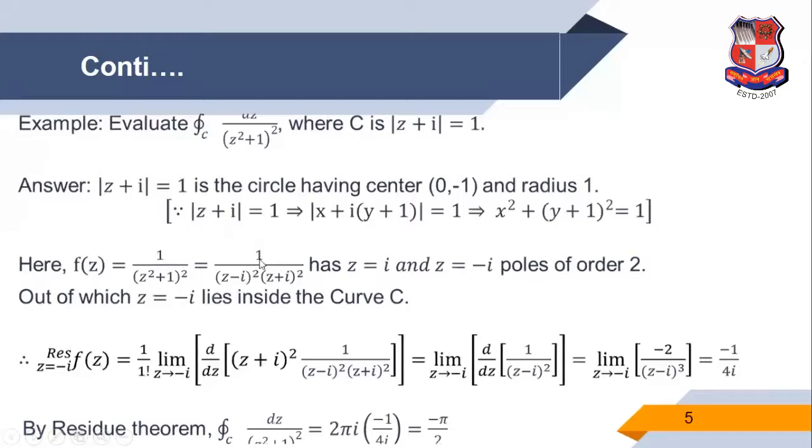So the form is 1 upon (z minus i) square (z plus i) square. This form is not analytic at the points z is equal to i and z is equal to minus i. But the power of both factors is 2. So we can say z is equal to i and z is equal to minus i are poles of order 2.